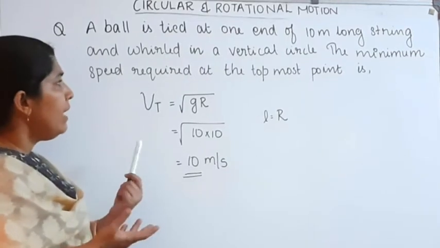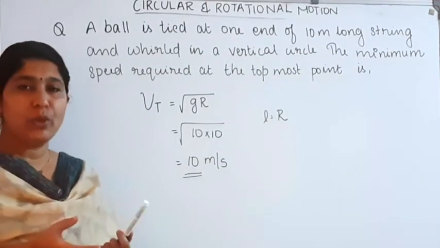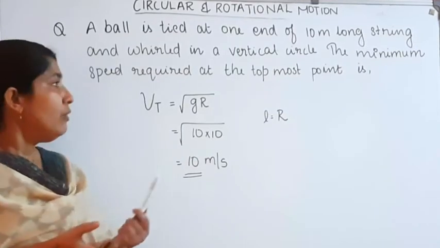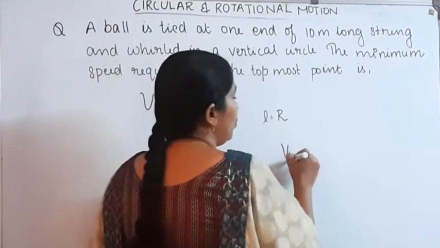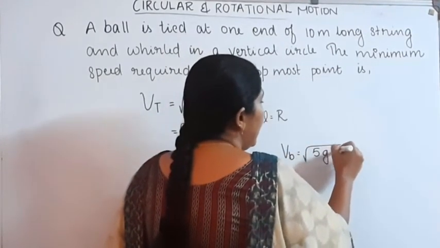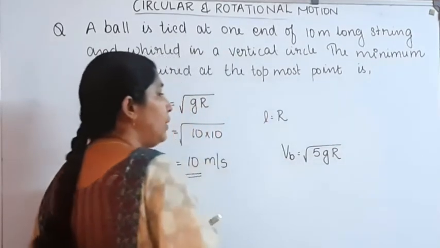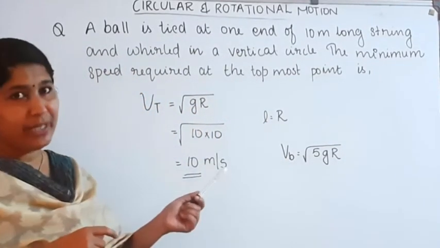If our question is to find the speed at the bottommost point, which equation can we use? Speed at the bottom, Vb, is equal to root of 5 g r.